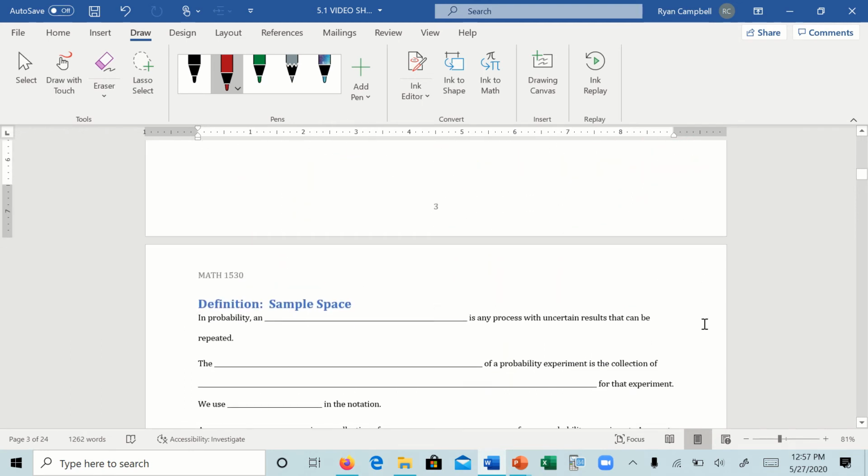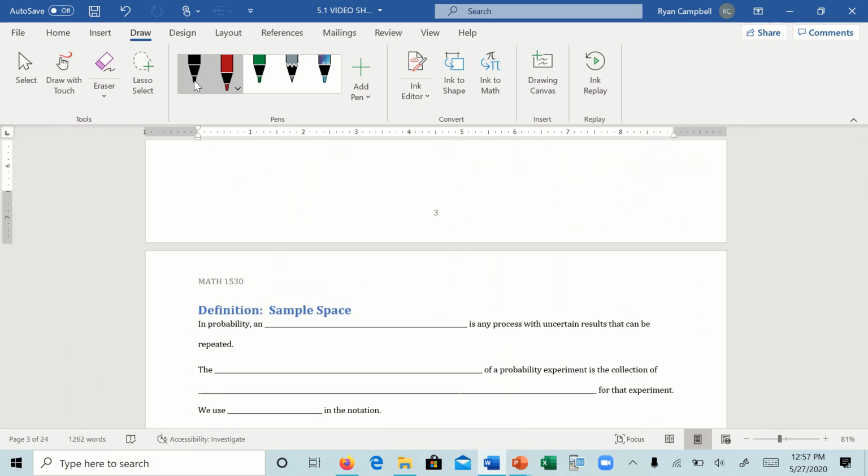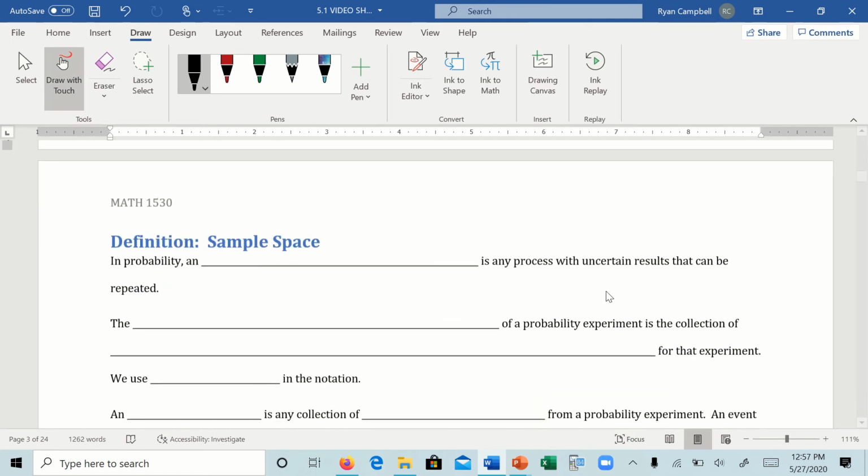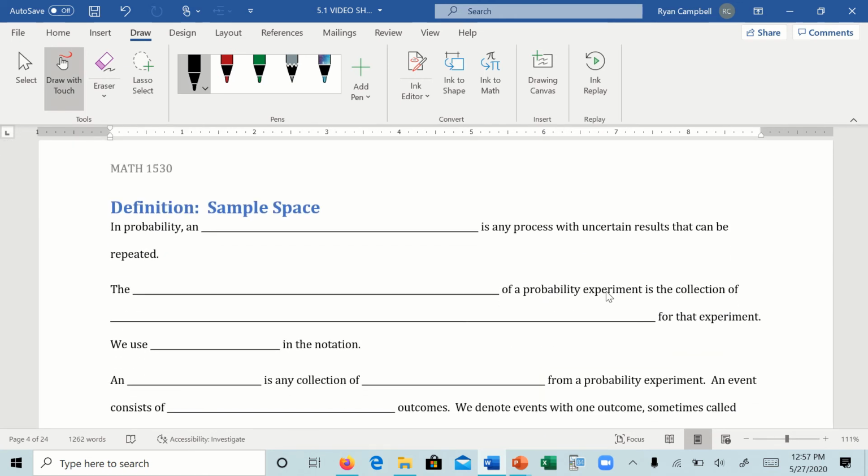All right, so let's move back into our handout and let's talk about some sample spaces. So, sample space. In probability, we say that an experiment is any process with uncertain results that can be repeated.